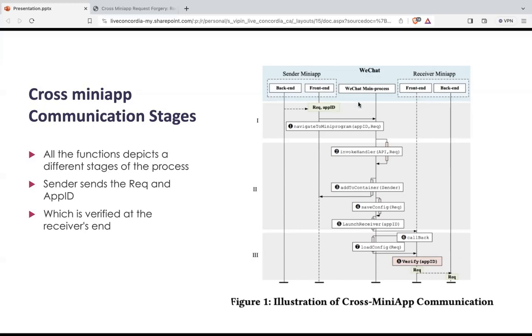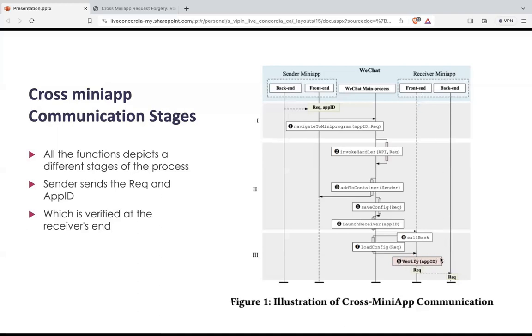And this is the WeChat main process. The sender mini application is going to generate a request ID and the app ID from its side. The WeChat application creates the request ID and app ID for the sender mini application, and all these functions will happen. Once they reach the front end of the receiver's mini application, they are going to verify it.